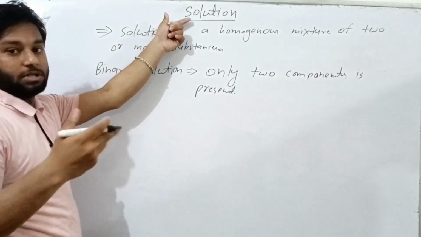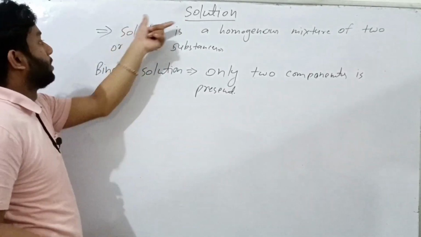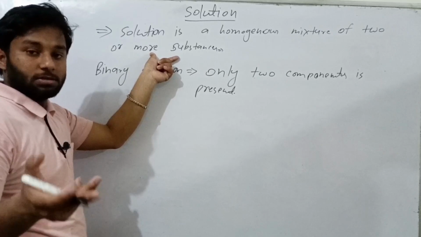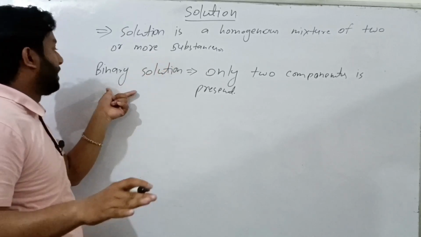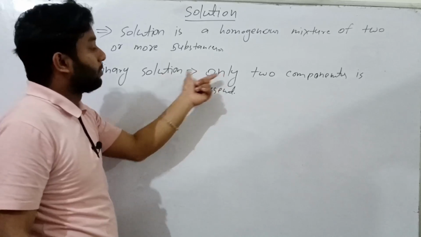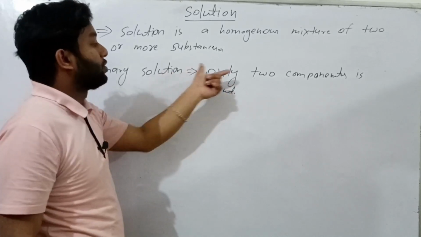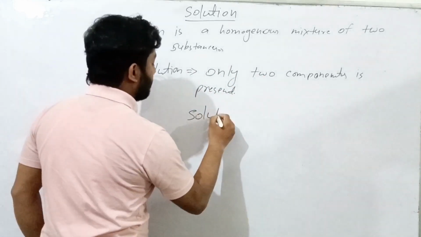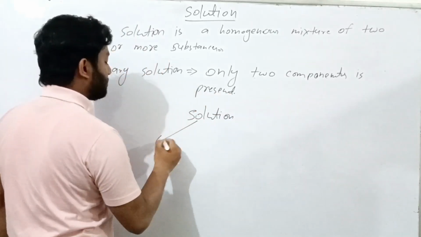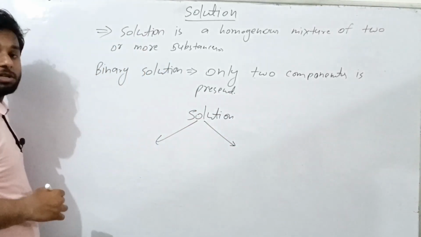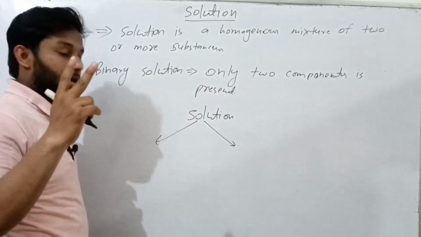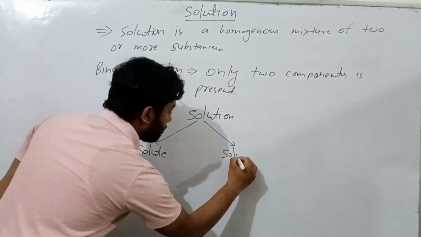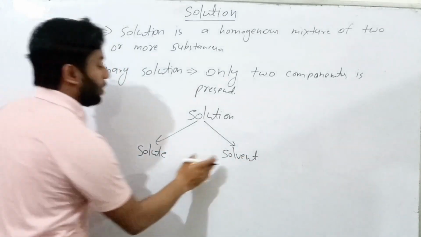What is the definition of solution? I am going to repeat once more. The solution is a homogeneous mixture of two or more substances. In this chapter we read only about binary solution. A binary solution is a type of solution in which only two components are present. A binary solution is made up of two components. In the solution there are two components present, named solute and solvent. Solute and solvent.